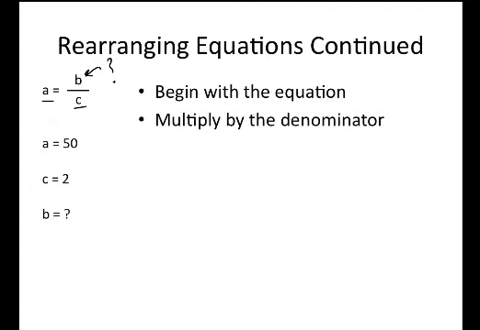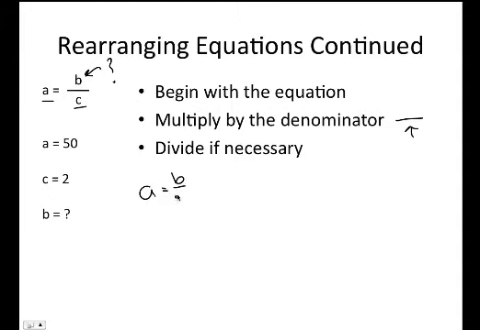We're always going to begin by multiplying by the denominator. In case you don't remember, the denominator is the underside of a fraction. And then if we need to, we're going to divide. I'll show you what that looks like in just a minute. So let's go ahead and begin with our equation. A equals B over C. Done. And let's go ahead and start and multiply by the denominator.